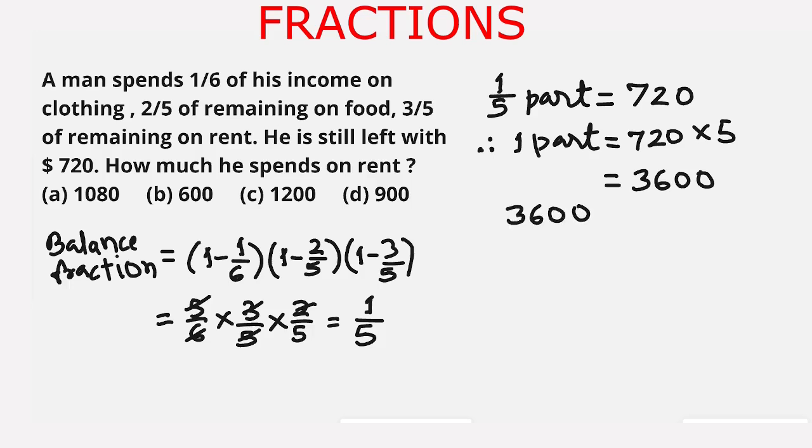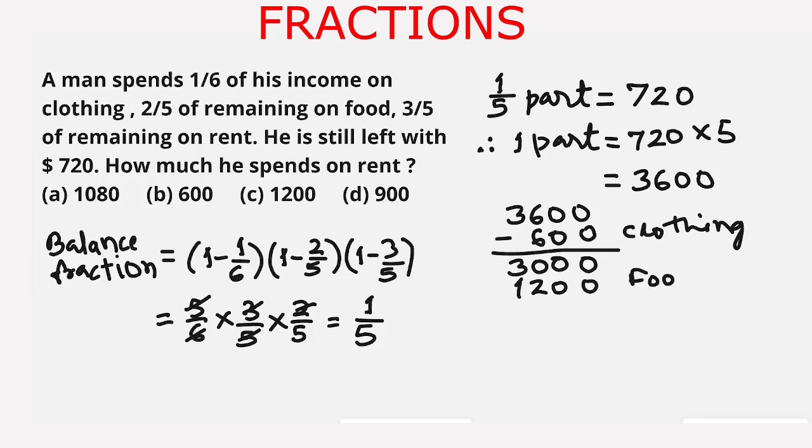3600 is his income. He spends 1/6 of 3600, which is 600, on clothing. The remaining is 3000. He spends 2 upon 5 of this 3000 on food. So for 2 upon 5, we divide 3000 by 5, that comes out to be 600, and 2 times 600 is 1200 on food. This much money he spends on food, and 1200 when subtracted from 3000 we get 1800.